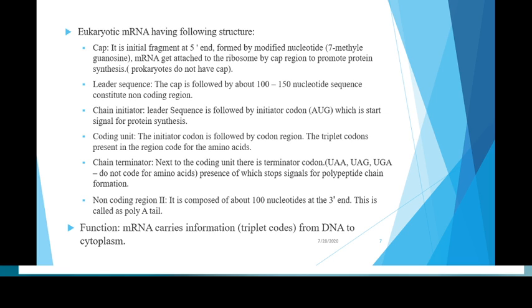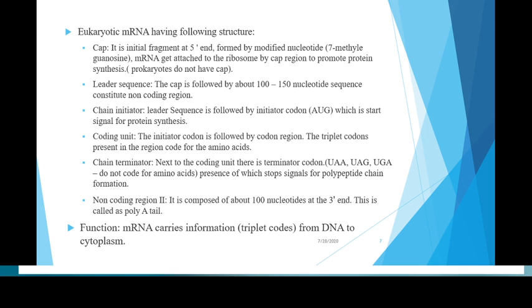Chain terminator. Next to the coding unit, there is a terminator codon. There are three types of terminator codon: UAA, UAG, UGA, which help to stop the synthesis of amino acids. These terminator codons signal the end of polypeptide chain formation.